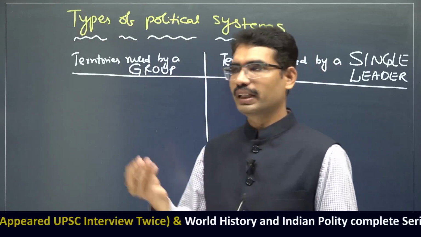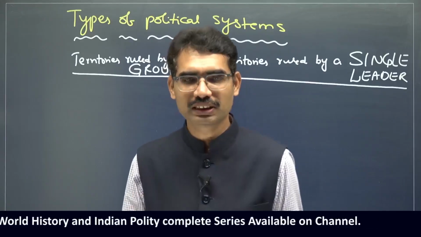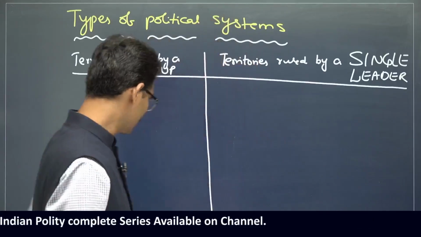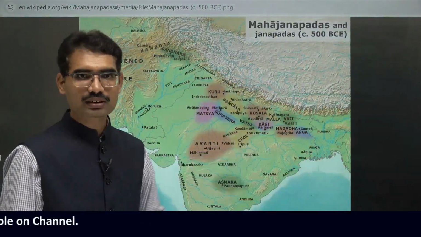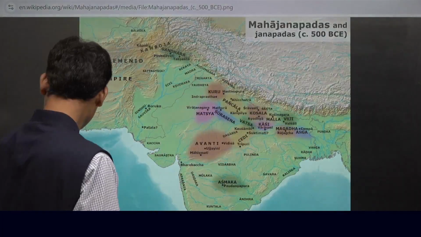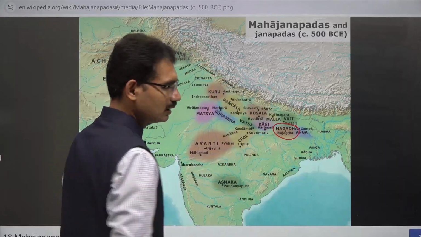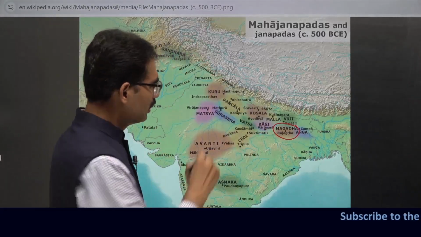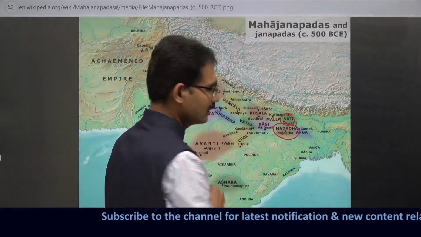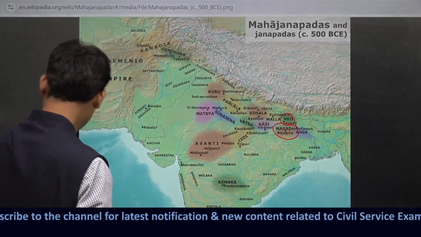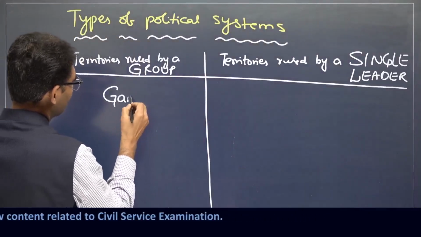There is a territory, for example, Magadha, Malla, Kosala, Vajji, various names. Here, identify the various kingdoms. These are the kingdoms. Now some of these kingdoms are ruled by a single leader called a monarch. There are some territories or kingdoms ruled by a group of leaders. They are called Gana Sanghas. So this is the important point: Gana Sanghas.